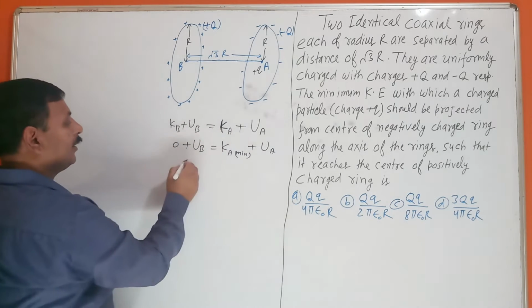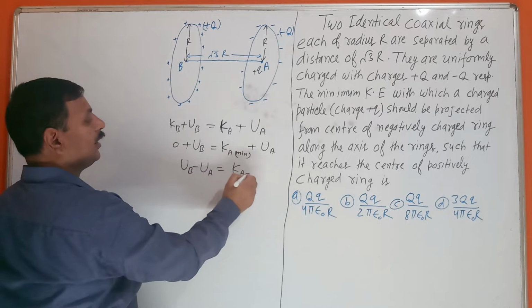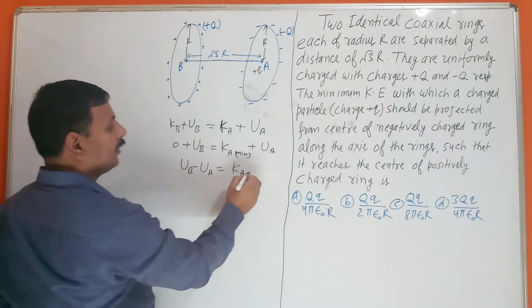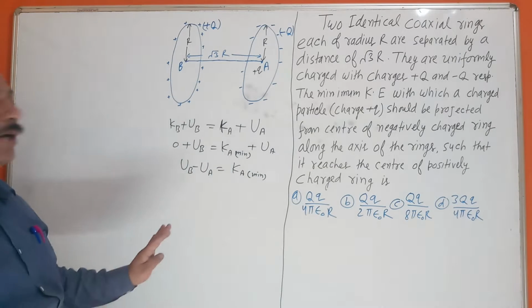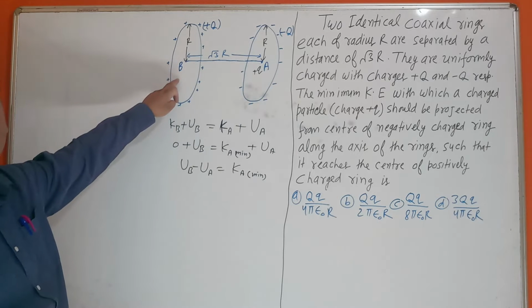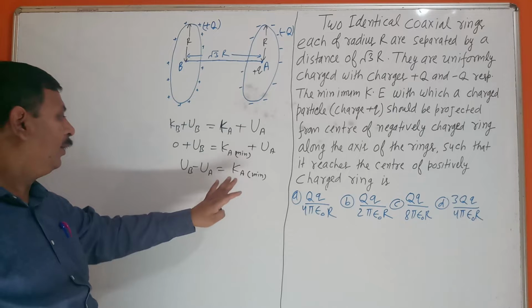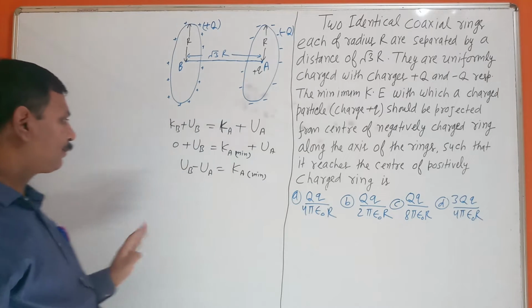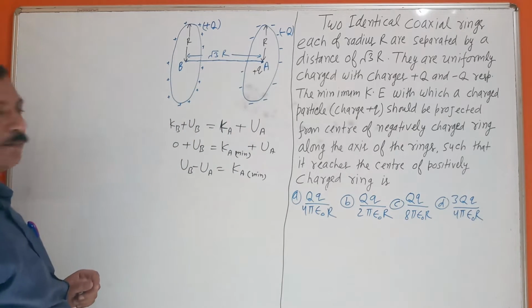You can see here, UB minus UA will be the kinetic energy given at point A, that is the minimum kinetic energy. So what is the potential energy at A, and what is the potential energy at B? The difference UB minus UA will be the kinetic energy at A.